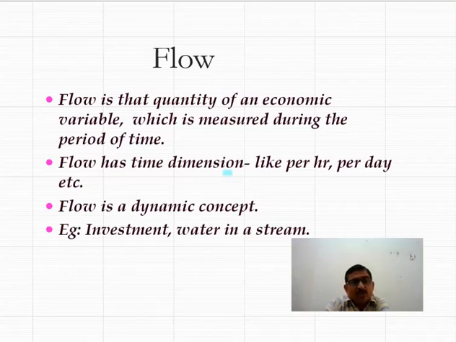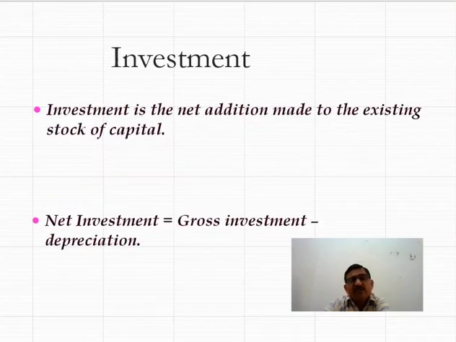Next concept used in chapter number 2 of macroeconomics is investment. Investment refers to net addition made to the stock of capital. In other words, investment is net addition to the stock of capital goods. Now, what are capital goods?